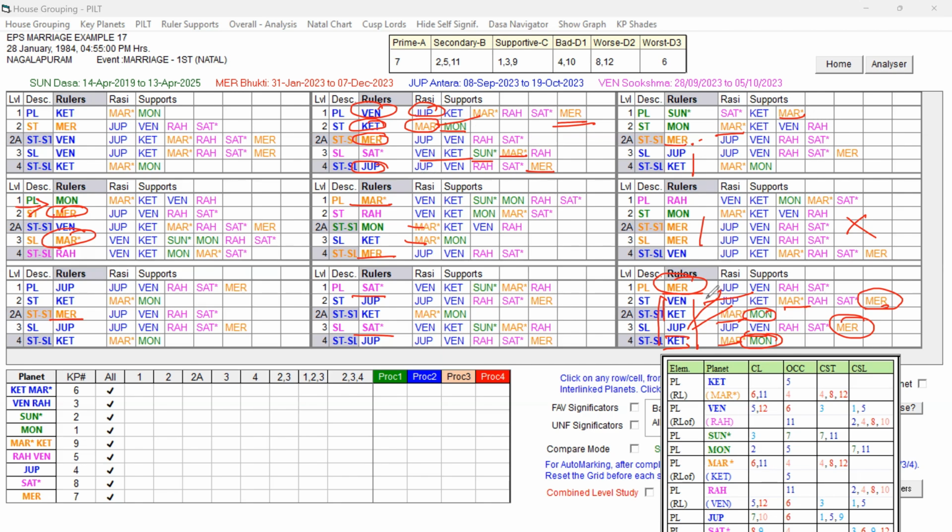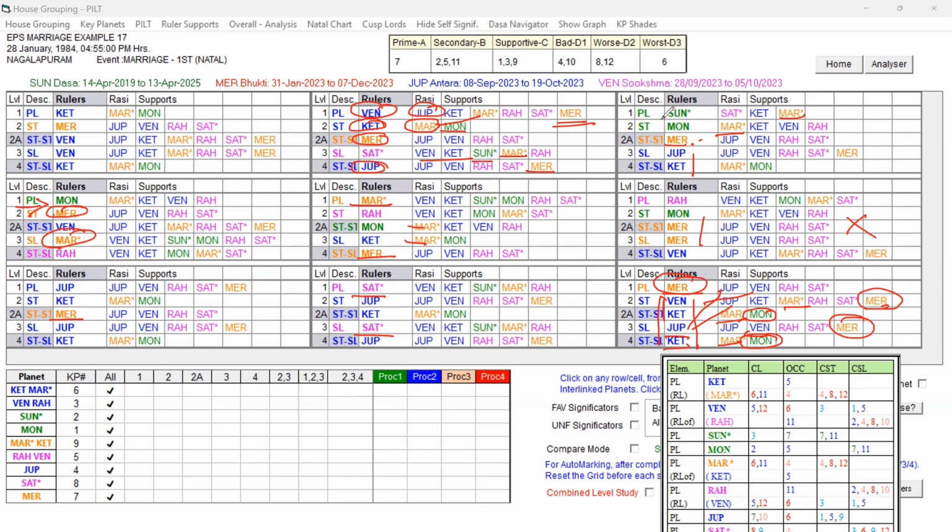So no other way. In Venus Dasa, Mercury Bhukti, Venus Antra itself, the marriage happened. But it is clearly indicating it is not strong, it is liable to give trouble. Just with the supports only, Venus Dasa, Mercury Bhukti and Venus Antra has given the marriage. So after that Venus Antra, Mercury Bhukti is ready to give trouble also. It is supportive for marriage also, marriage given under the Venus Antra.